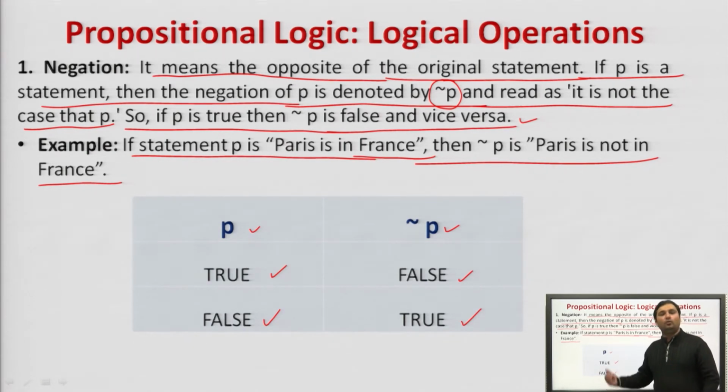Agreed? There are two cases only. If P is true, then the negation of P is false. If P is false, then the negation of P is true.